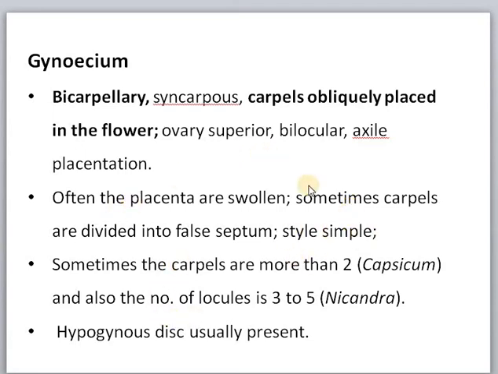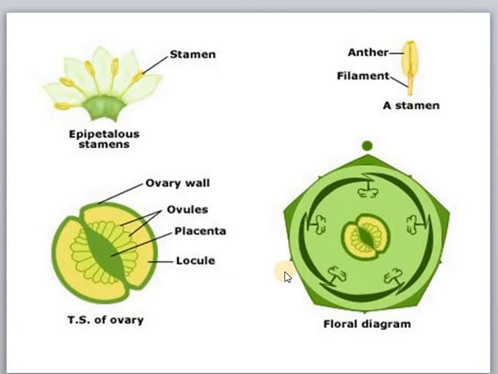And sometimes carpels are divided by a false septum. Style is simple, whereas stigma is capitate in some plants. Usually a hypogynous disc is present in these flowers. See, this is the dissected portion of a flower. This is the epipetalous stamen. Stamens are epipetalous.